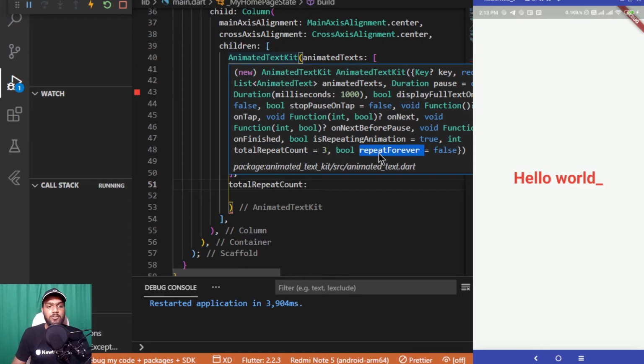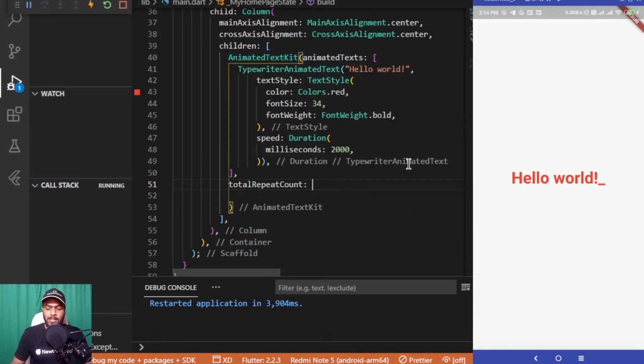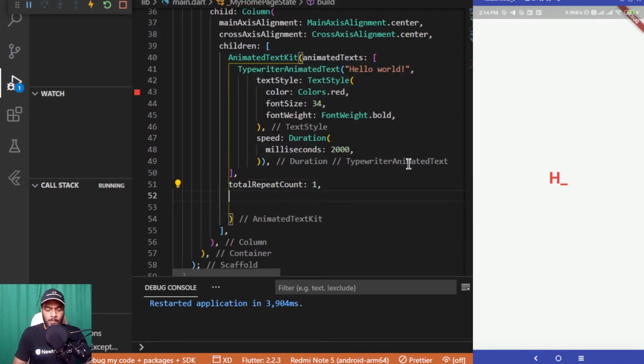Apart from that, we can also set the repeat forever value to true if we want this text to be repeated again and again, and we don't want to pass a total repeat count. So we want this to repeat again and again until the user is viewing this. In that particular case, we can set the value to true over here. So for now I am passing the value to be 1.